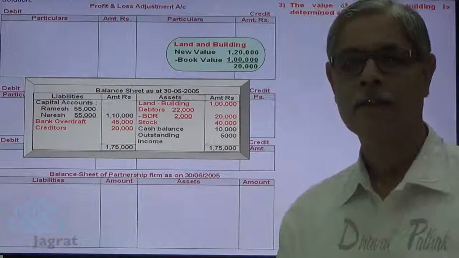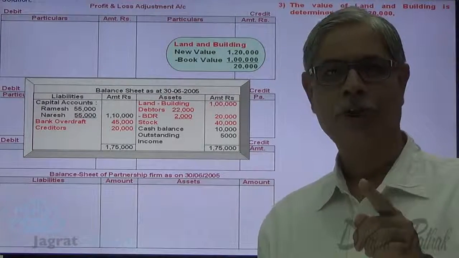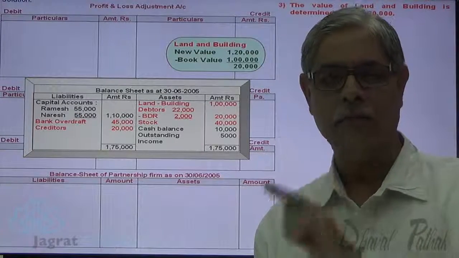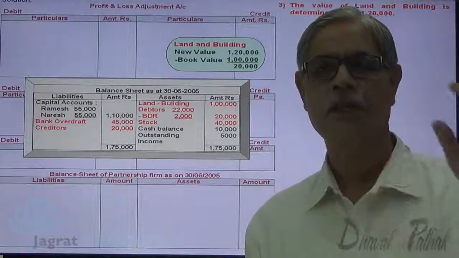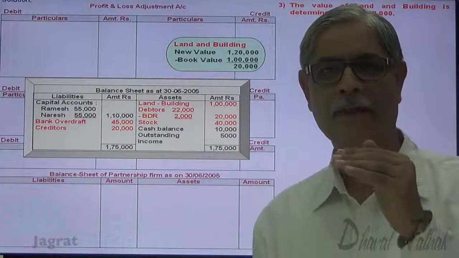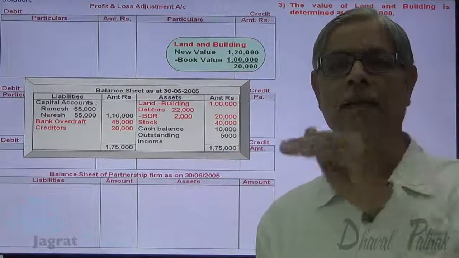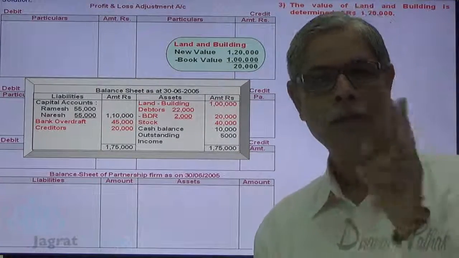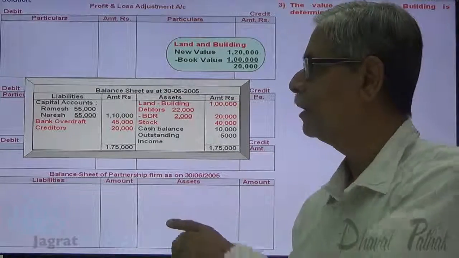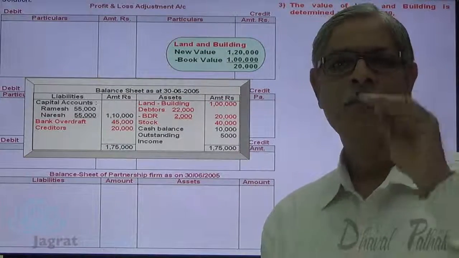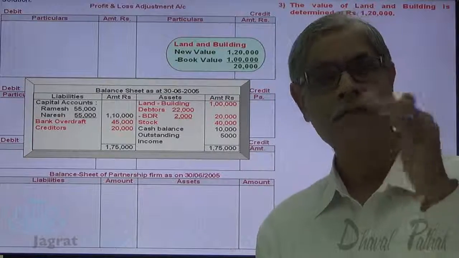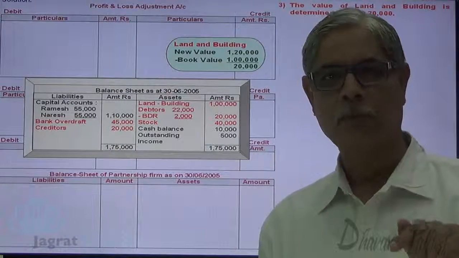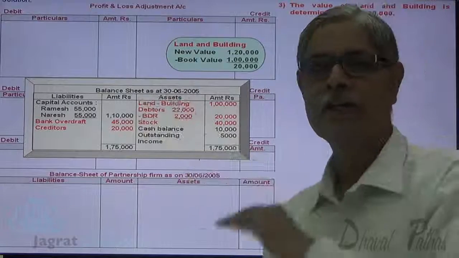Actually what happens? By admission of a partner in a partnership firm, profit sharing ratio changes. So whatever the profit till the date of admission should be distributed between Ramesh and Naresh, and whatever the profit occurs after admission will be distributed between Ramesh, Naresh and Pankaj.